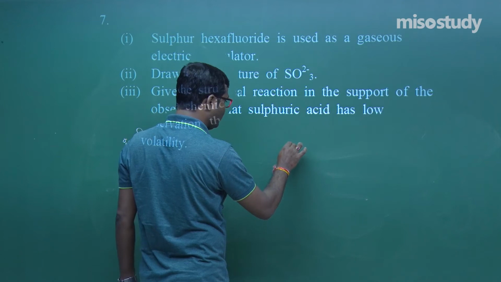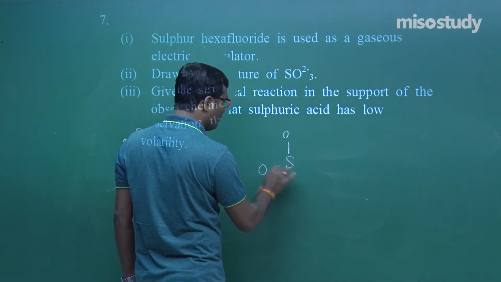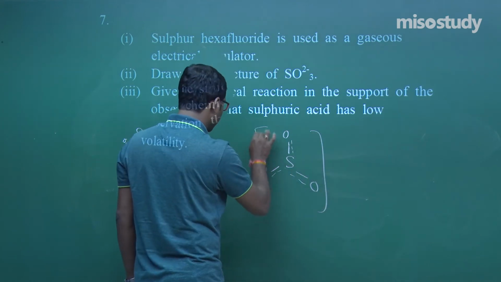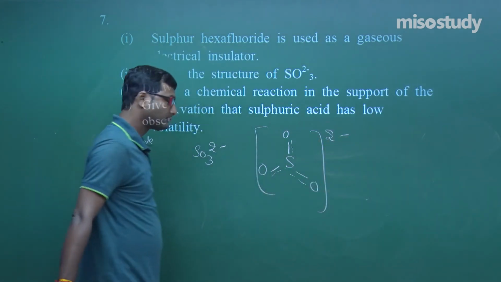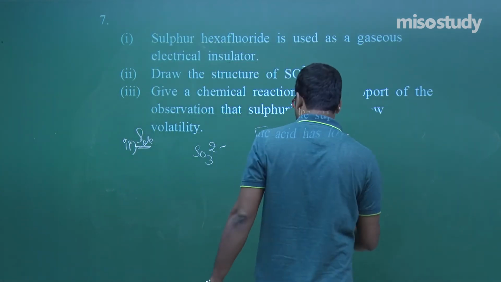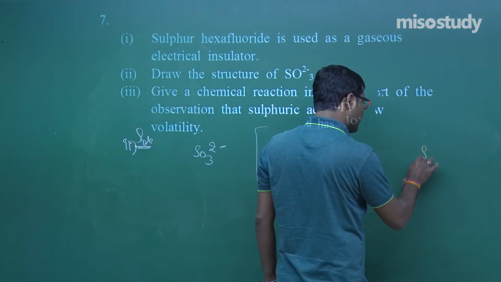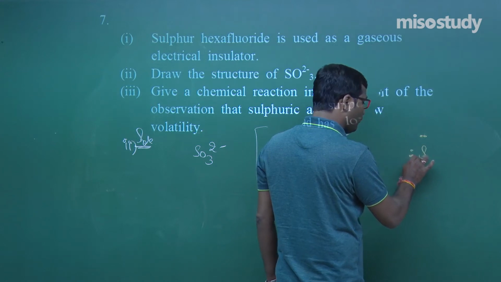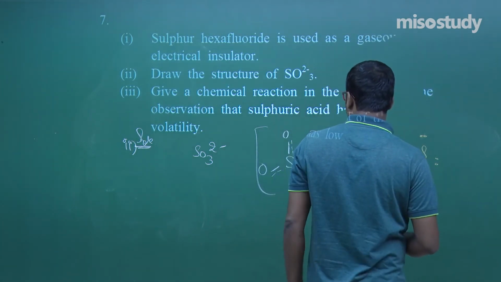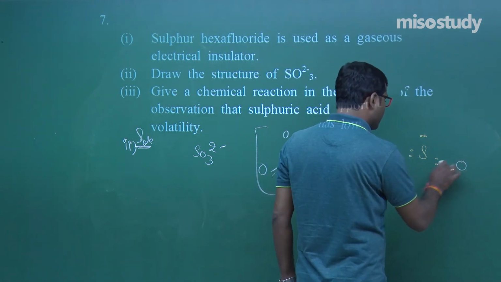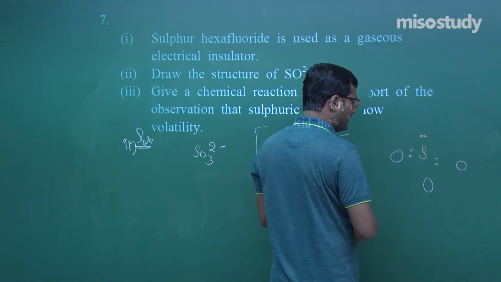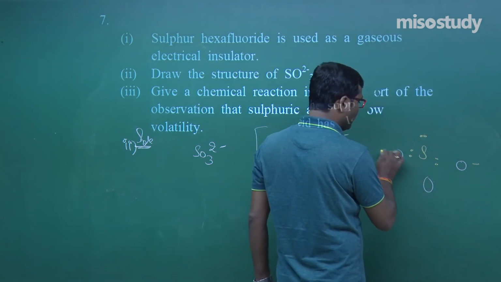That is sulfur. First of all, according to your book, I am drawing the structure. This is the complete resonance hybrid, that is 2 minus. Am I right? But the actual structure, listen carefully. SO3 2 minus: sulfur has 6 electrons, 2, 2, 4 and 2, 6. Now we have O3, that is oxygen, oxygen and oxygen. Put oxygen here. Clear to you? Now put the minus here.